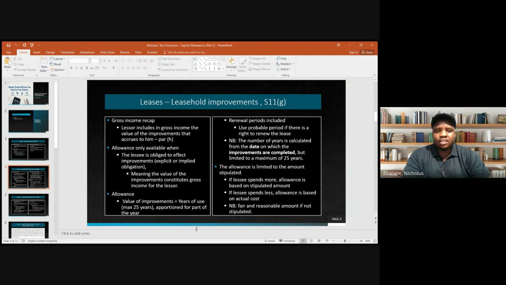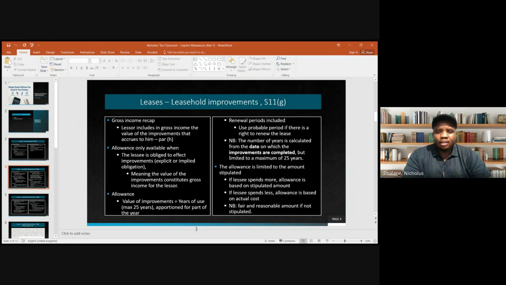All right, again, let's recap in terms of the gross income implications. Remember, we said the lessor includes the value of the improvements in gross income in the year that these improvements accrue to the lessor in terms of para H of the definition of gross income.